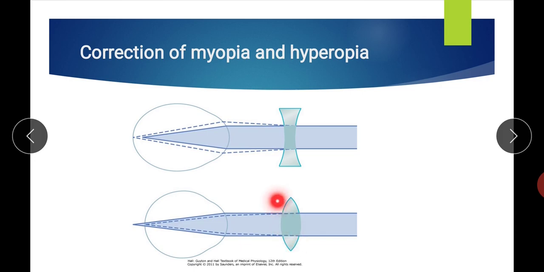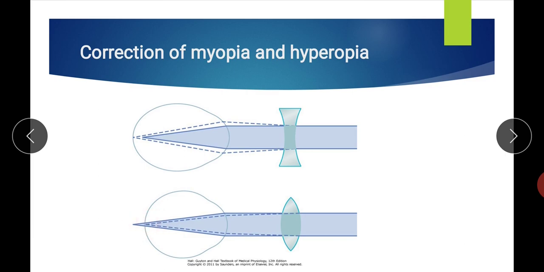And correction of hyperopia is by a biconvex lens. Here this solid line is what occurs in hyperopia. Without correction, the image is formed behind the retina, but after correction, after increasing the convergence with the help of a biconvex lens, it may focus on the retina.